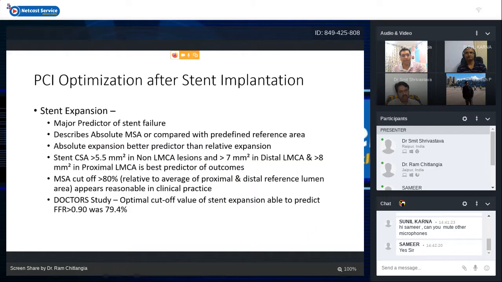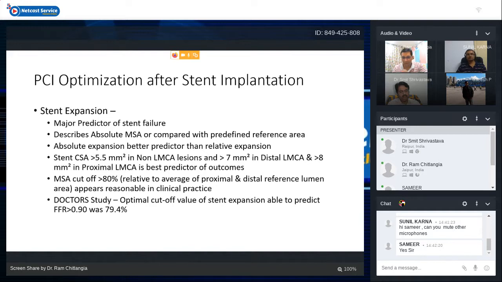Stent expansion is the major predictor of stent failure, and it is described as absolute MSA or compared with a predefined reference area. So absolute expansion is always a better predictor than relative expansion. More than 5.5, more than 7 in distal LMCA, and more than 8 in proximal LMCA is the best predictor of outcome. And an MSA cutoff of more than 80% appears reasonable in clinical practice.